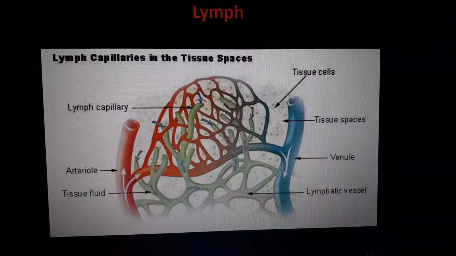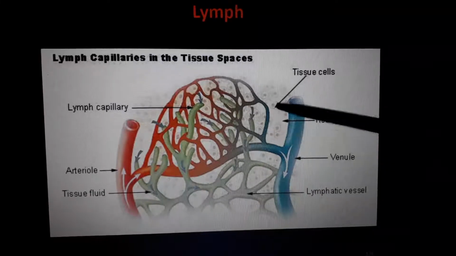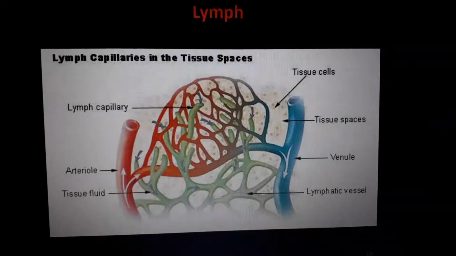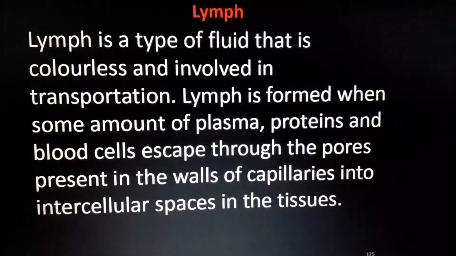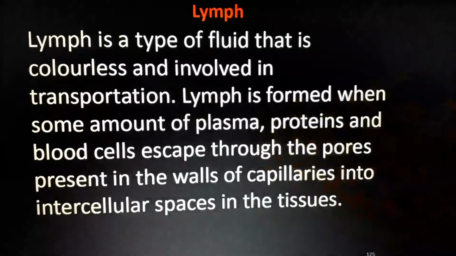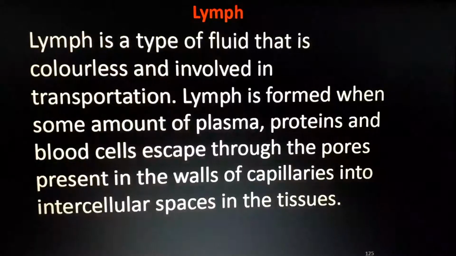there is a particular type of tissue fluid called lymph. Okay, mostly yellowish in color, like a fluid, or we can say like a gel. It also helps in transportation. This lymph is very important. Okay, lymph is a type of fluid that is colorless and involved in transportation, like blood itself.